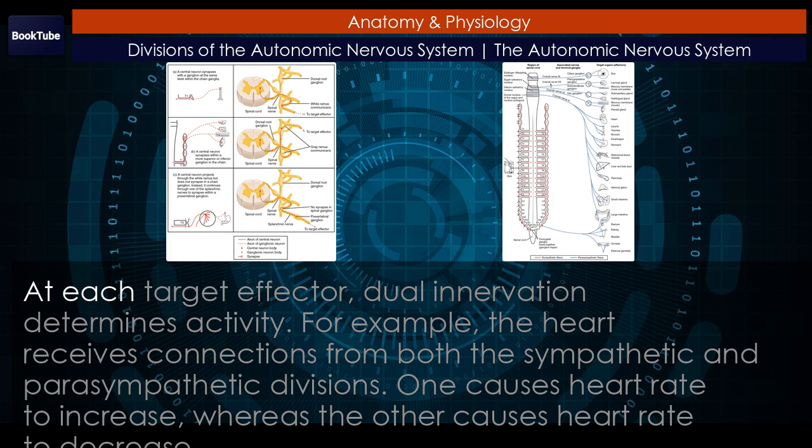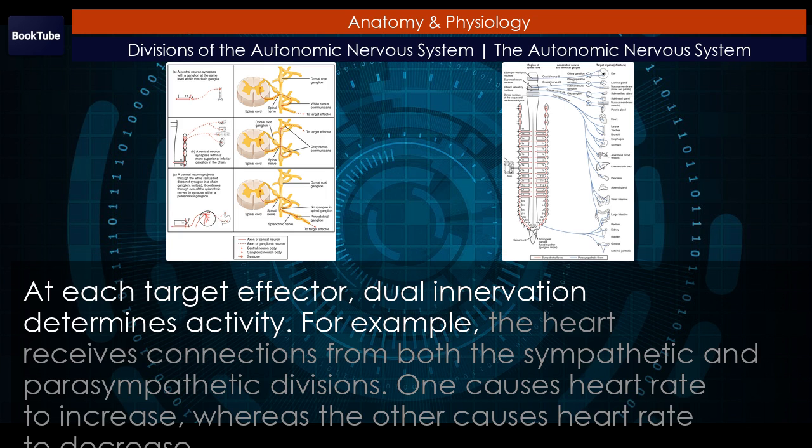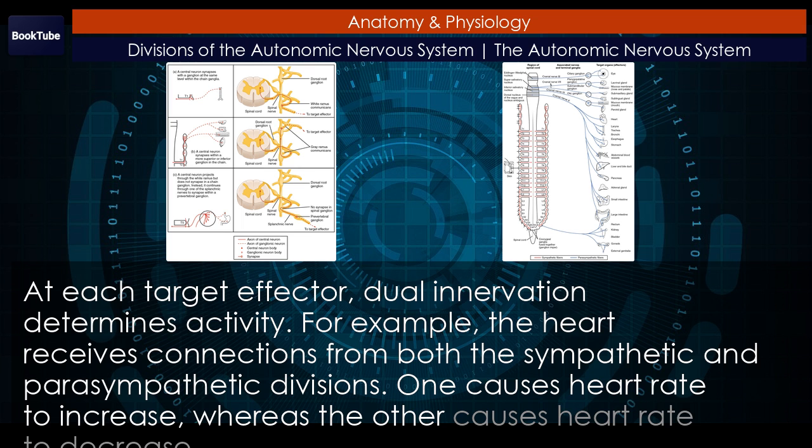At each target effector, dual innervation determines activity. For example, the heart receives connections from both the sympathetic and parasympathetic divisions. One causes heart rate to increase, whereas the other causes heart rate to decrease.